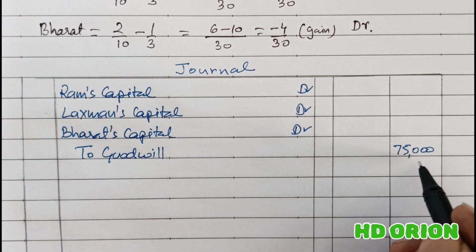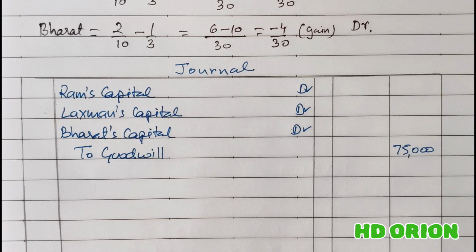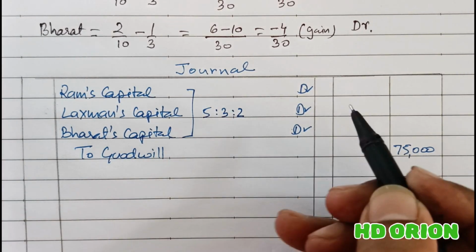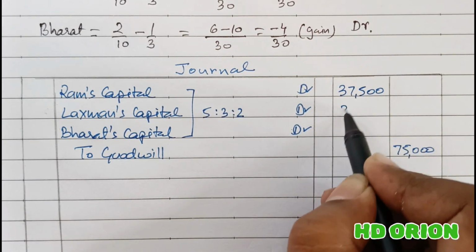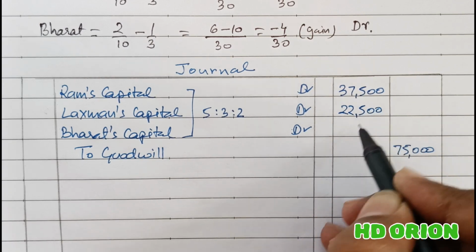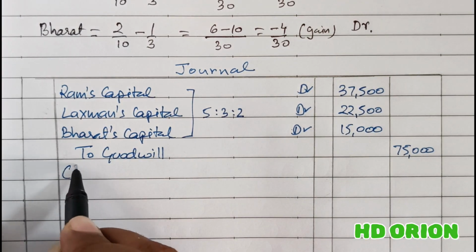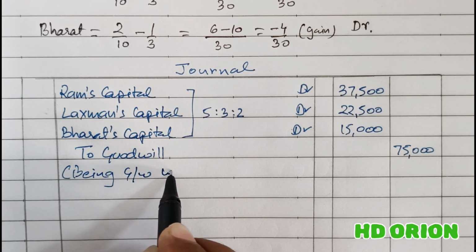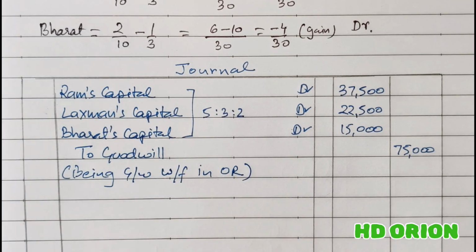So when you break rupees 75,000 in the ratio 5:3:2, you will get 37,500, 22,500 and 15,000 rupees being goodwill written off in old ratio.